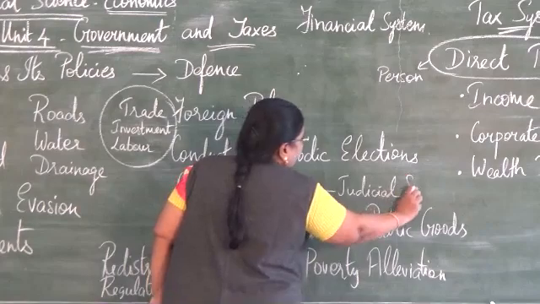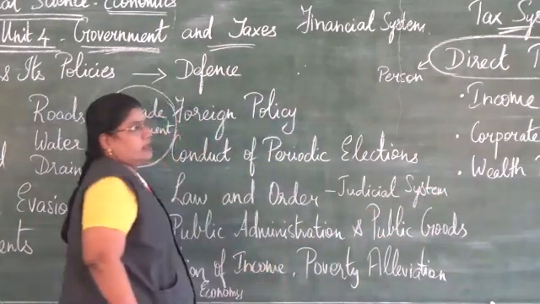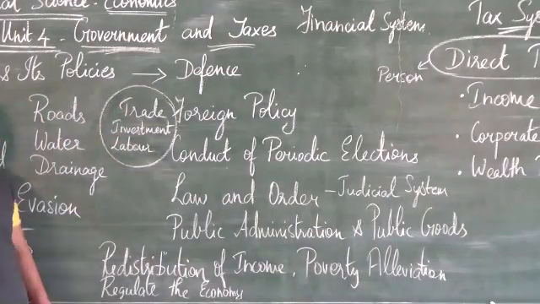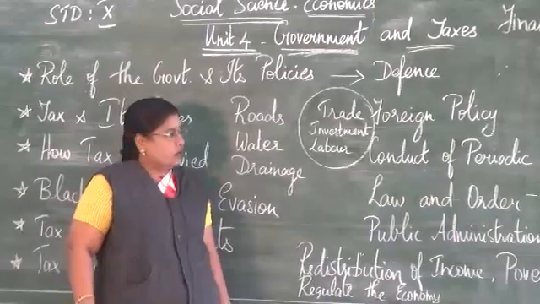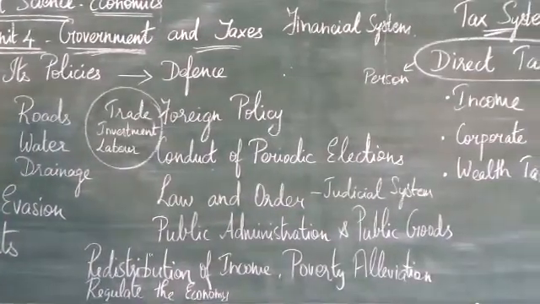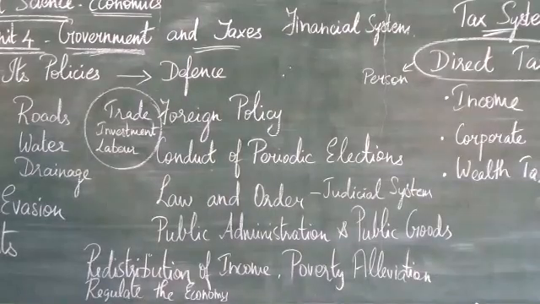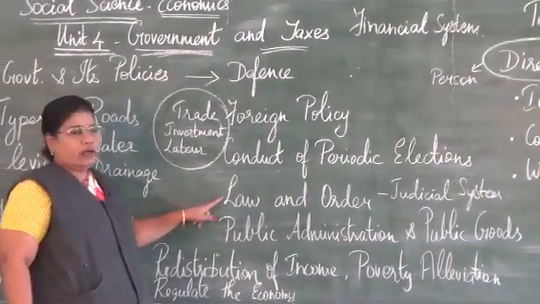So we have the Supreme Court at the central level, and in each and every state we have a high court. So laws are created, and it is the duty of each and every citizen to maintain the law and order. And apart from that, how to maintain law and order?